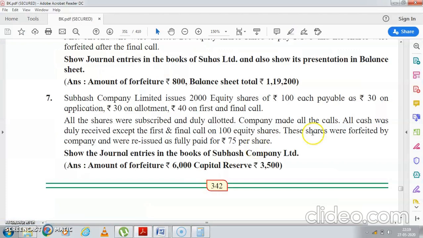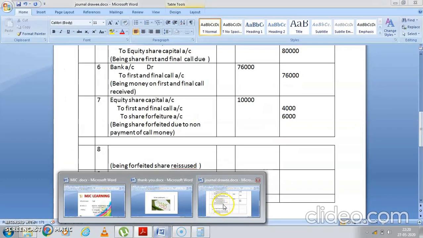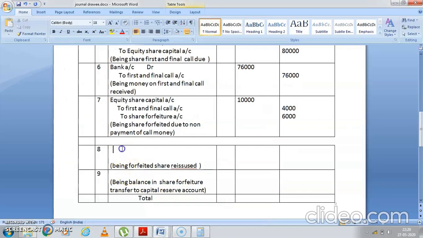See, there is one more thing. These shares were forfeited and reissued. Reissue का मतलब क्या हो रहा है? You are issuing this share again to the public. Are you getting it? But this time the share's value is coming to 75 rupees per share. You are selling this share once again to someone else, but the value will be 75 rupees. So you will be getting only 75 rupees per share. So you will be receiving some money.